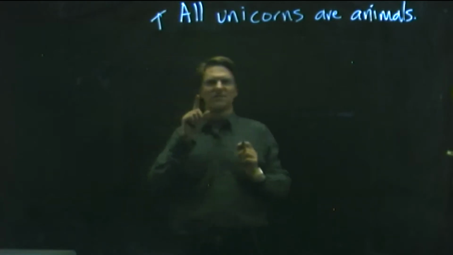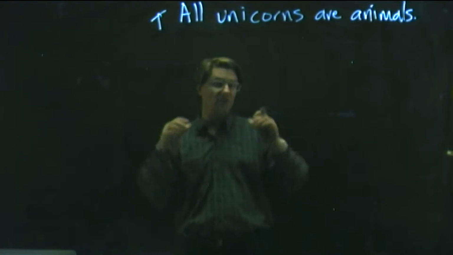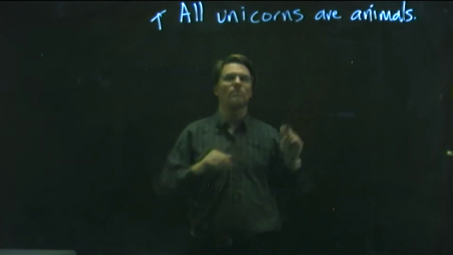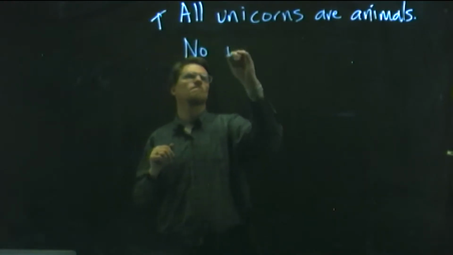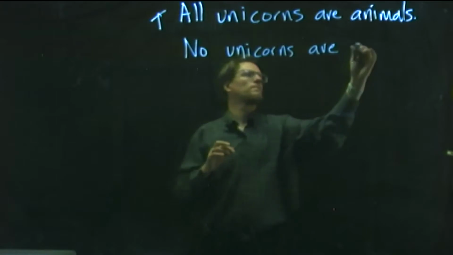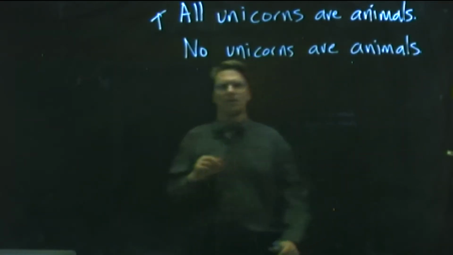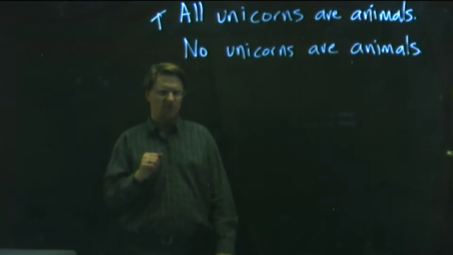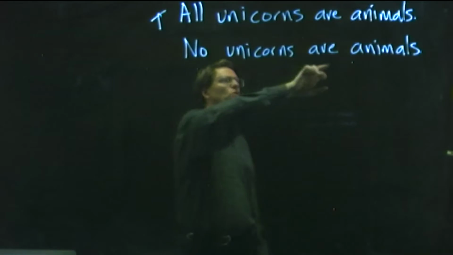So what that means is that this is true. All unicorns are animals is a true statement because it says if there was a unicorn, then it would be an animal. But interestingly, no unicorns are animals, right? This says there is no such thing that is both a unicorn and an animal.